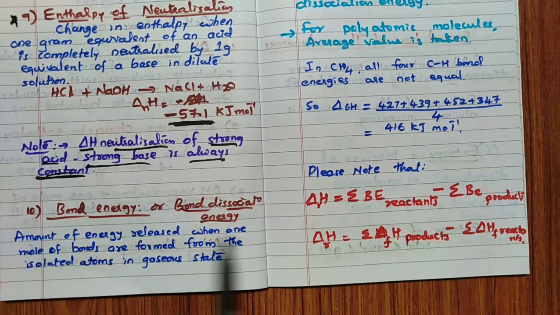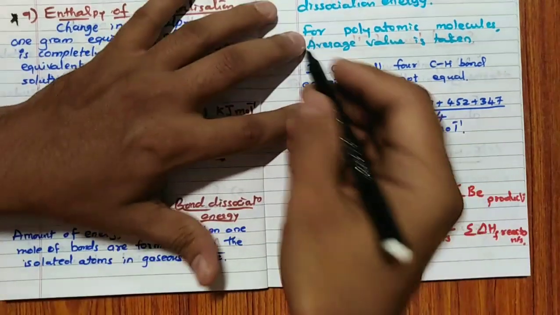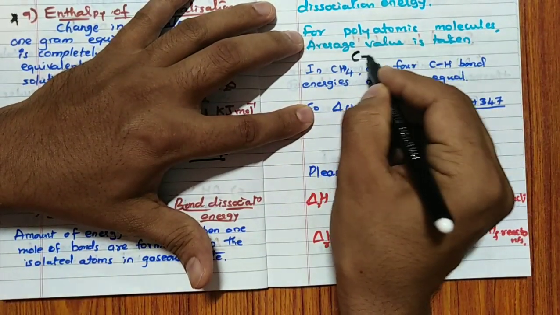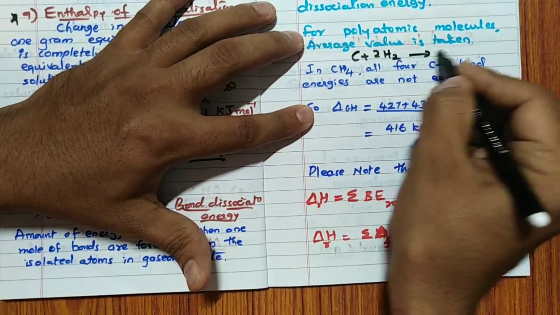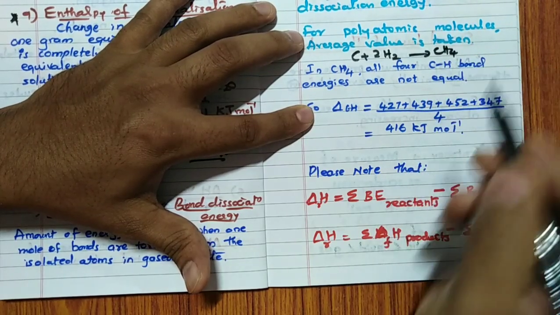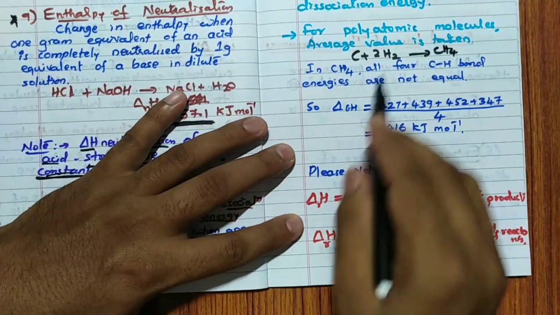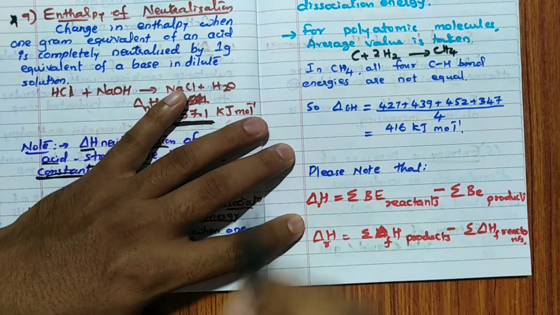Then bond energy, important point. Bond energy: amount of energy released when a number of moles of bonds are formed from the isolated atoms in the gaseous state. Which means, for example, if you consider C plus 2H2 gives rise to CH4. I have considered the example here because with relation to this, I am going to explain something.